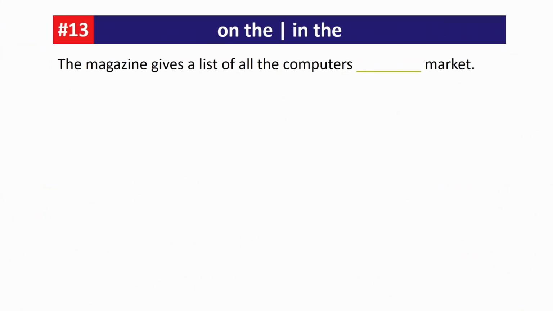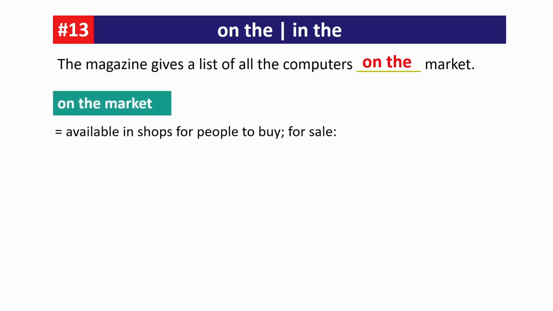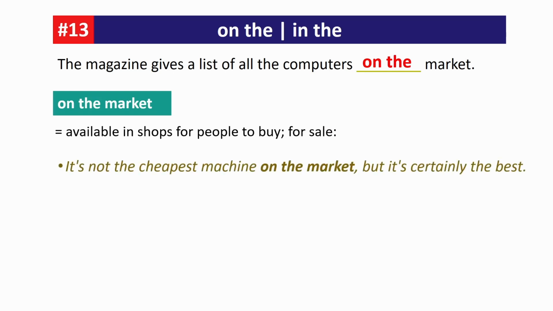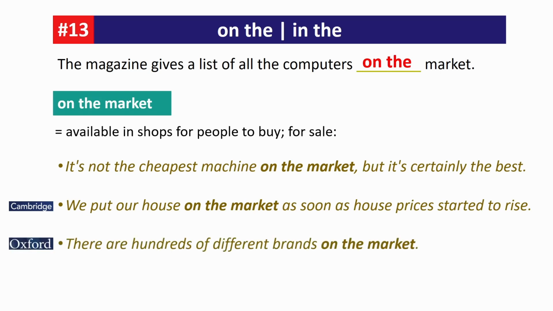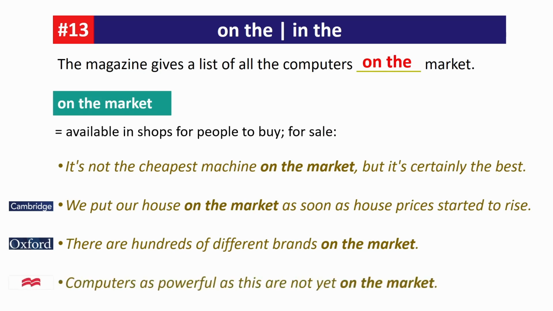Next, the magazine gives a list of all the computers on the market. On the market means available in shops for people to buy, or for sale. It is not the cheapest machine on the market, but it's certainly the best. We put our house on the market as soon as house prices started to rise. There are hundreds of different brands on the market. Computers as powerful as this are not yet on the market.